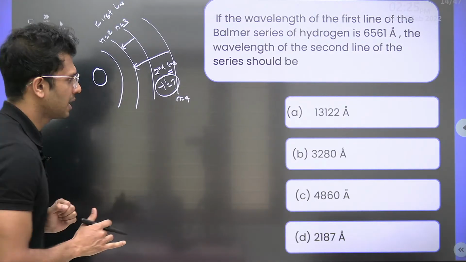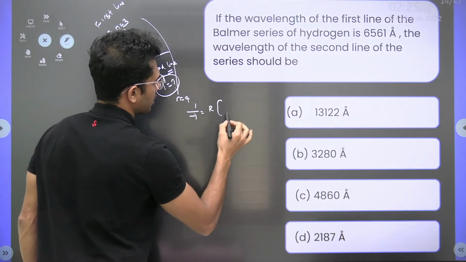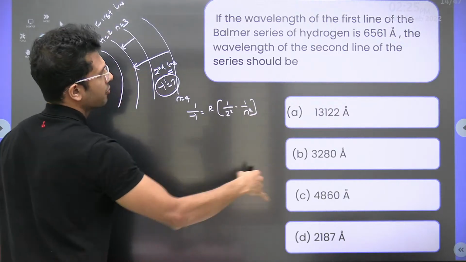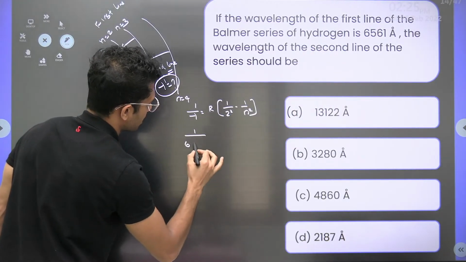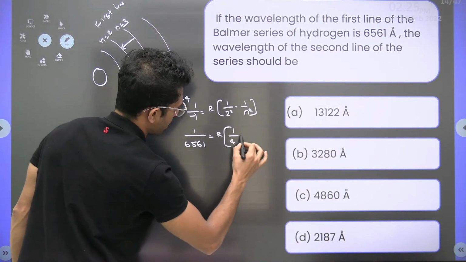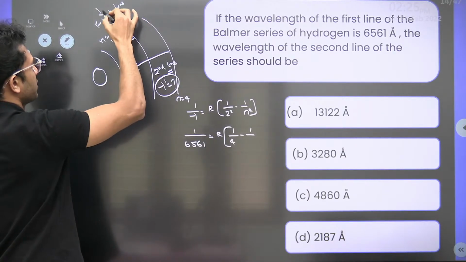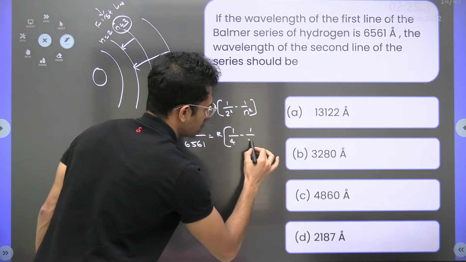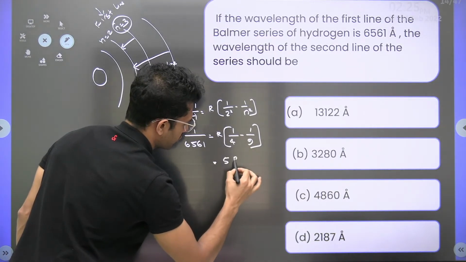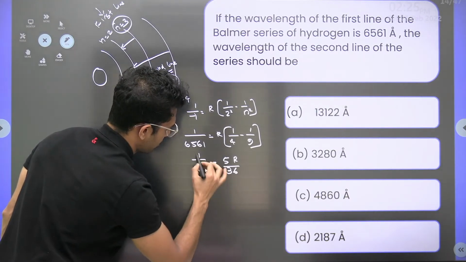That's it. Formula. What is the basic formula? 1 by wavelength is equal to R into 1 by 2 square minus 1 by n square. In the first case, the value of lambda, how much is it? 6561 is equal to Rydberg constant, 1 by 2 square is 4, minus 1 by n square. What is the value of n in the first line? 3. So 3 square, 9. So how much is this going to be? 9 minus 4, that is 5R by 36 is equal to 1 by 6561.